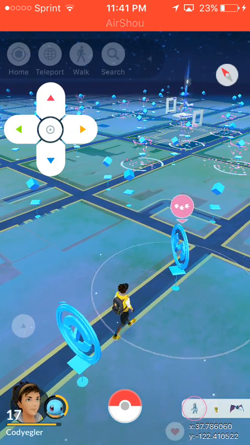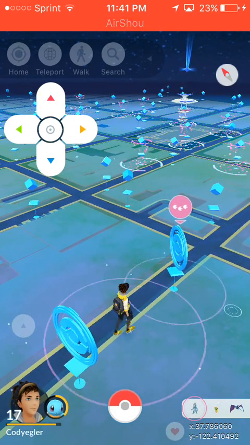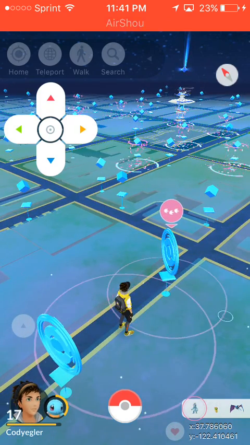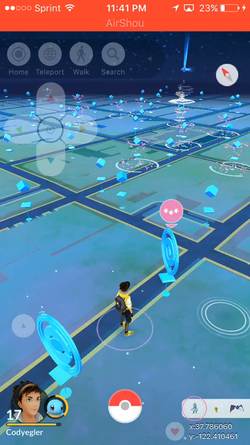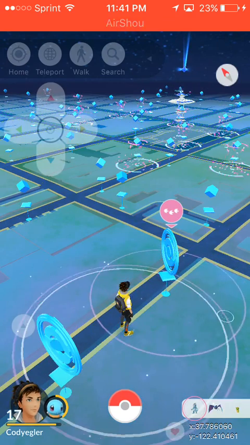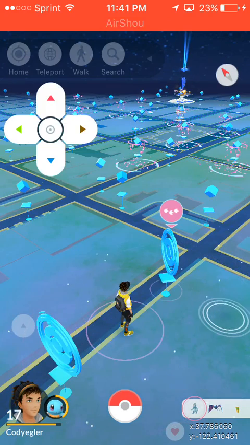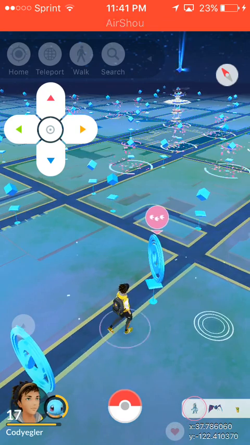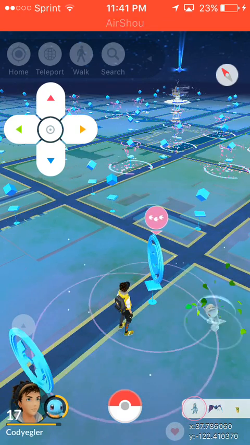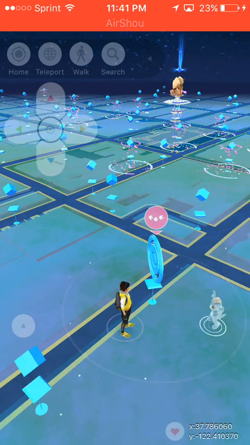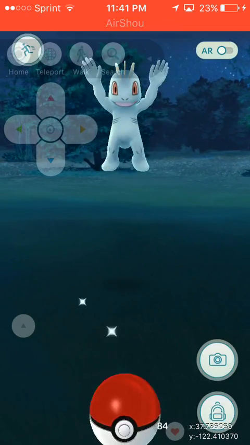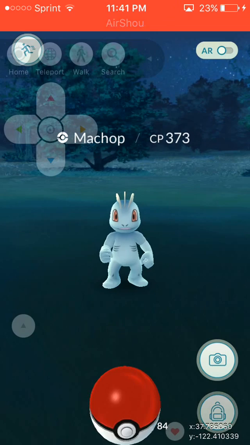And then I'll go to the non-tweaked version and I'll show you that it transfers over so that you're not worried that, oh my gosh, it's not letting me on, I just wasted all that time for nothing. That's probably the Machop right there. Yep, there he is. And I will get him, and I will show you that it transfers over. 373 Machop.